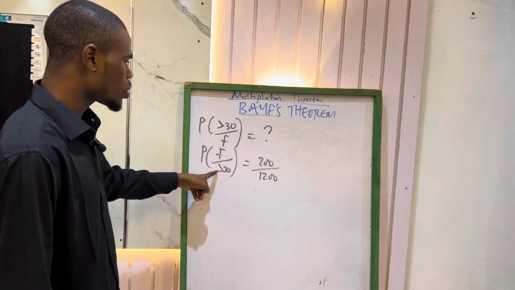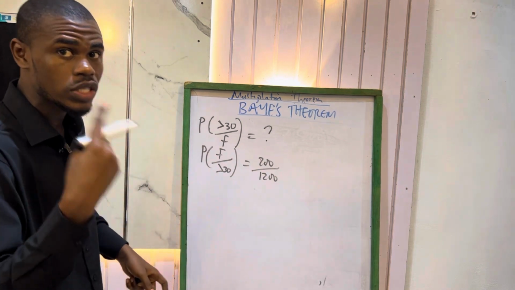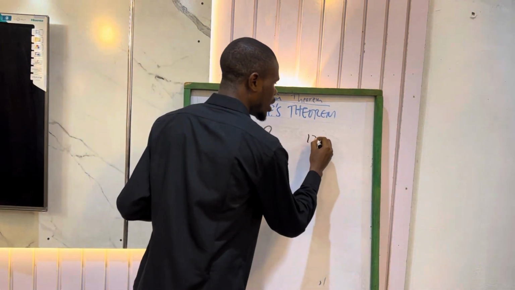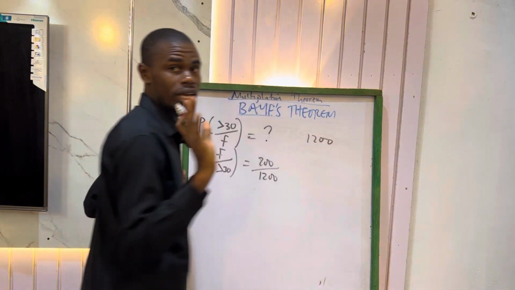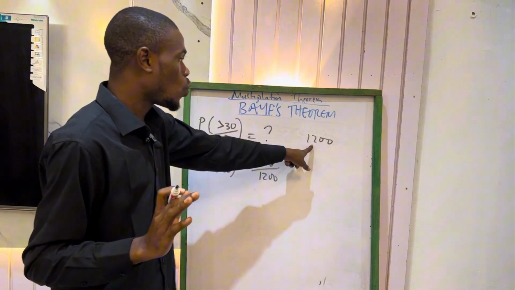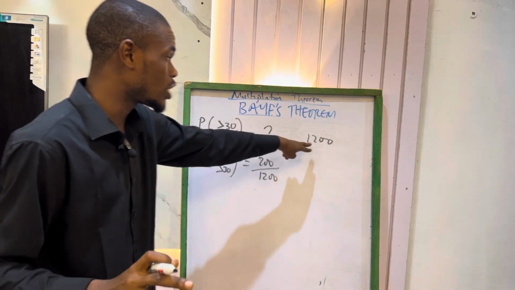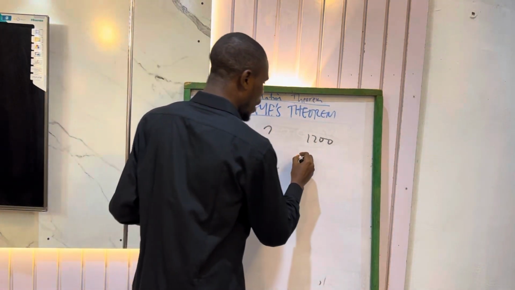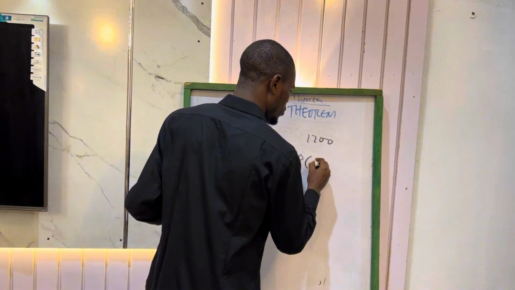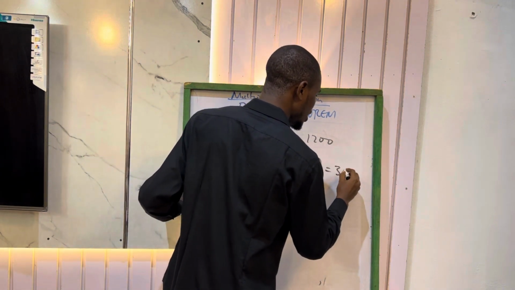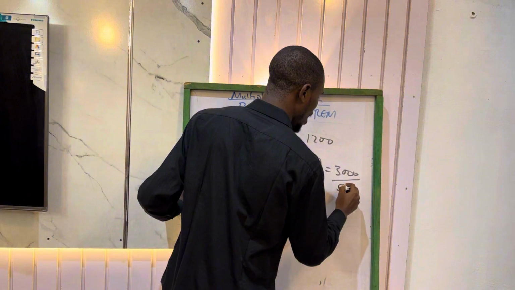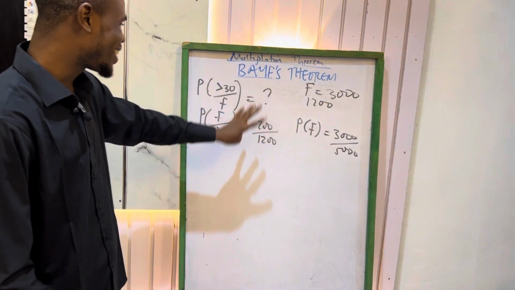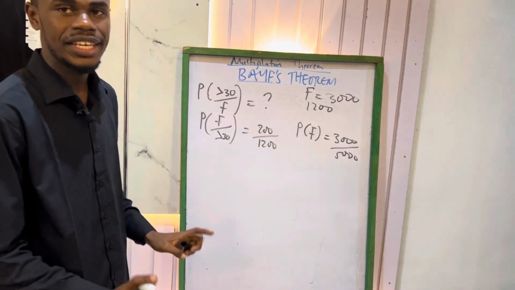We want to get those that are below 30 that are not female. Do you get? So we already know that 1,200 are people who are above 30, right? Is that clear? 1,200 are people who are above 30. Inside this 1,200, there is male, there is also female. And now we have already known that the probability of female is equals to 3,000 over 5,000, right? So all these are the given. All these ones you are seeing here, they are the given.